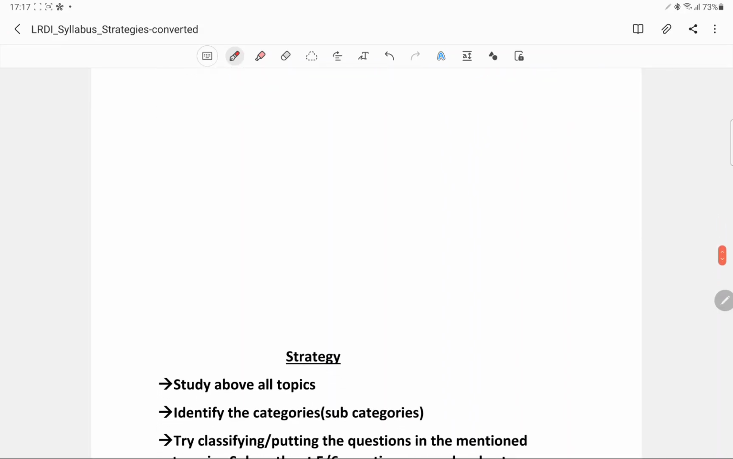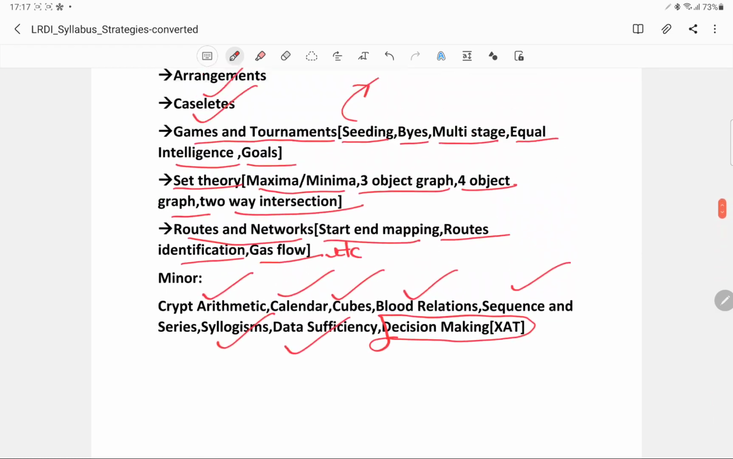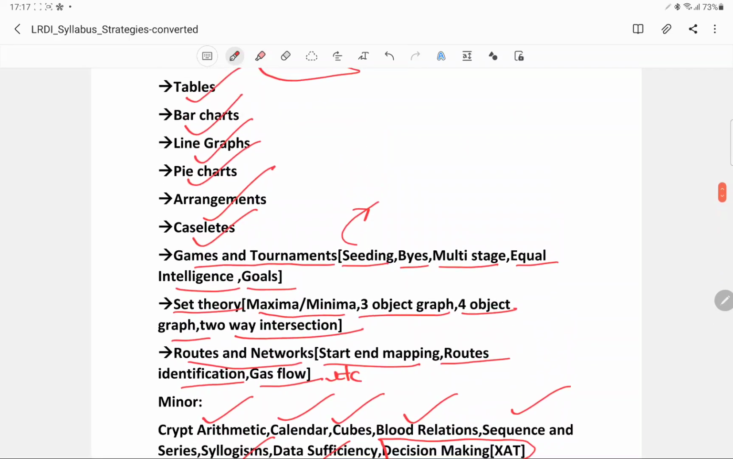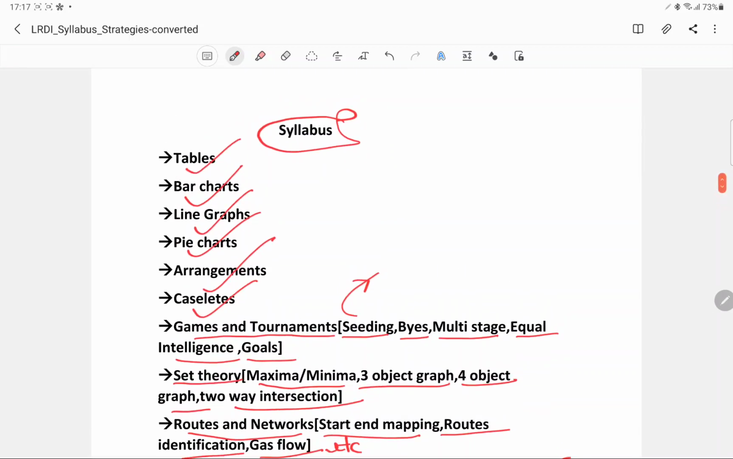Before basically starting, what should be your strategy? I would like to make you aware of how I have planned to cover this entire syllabus of LRDI. During my preparation, what I could feel is that, for instance, you take up any topic, say tables. Whenever you start doing questions, you could broadly classify maybe 80 to 90% of questions of tables in certain broader subcategories.